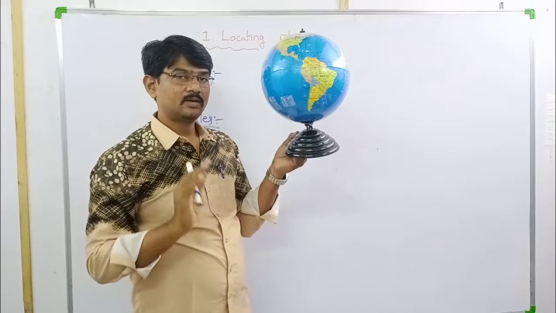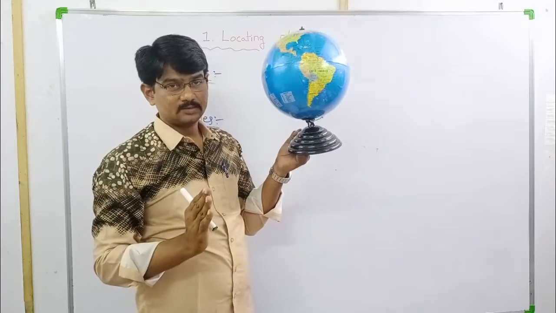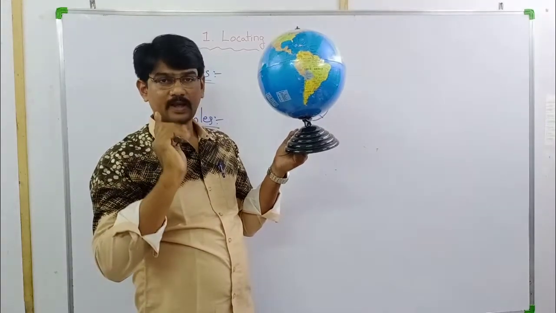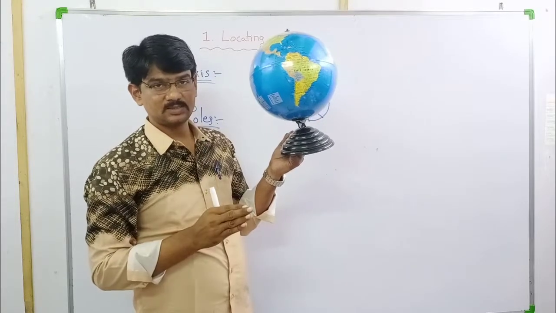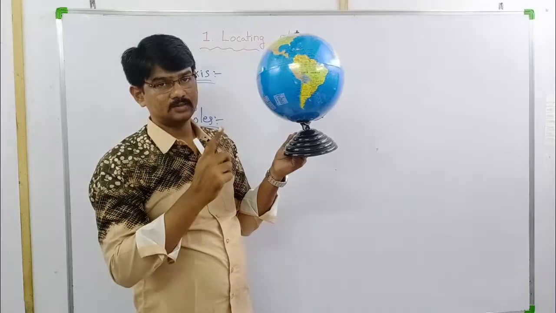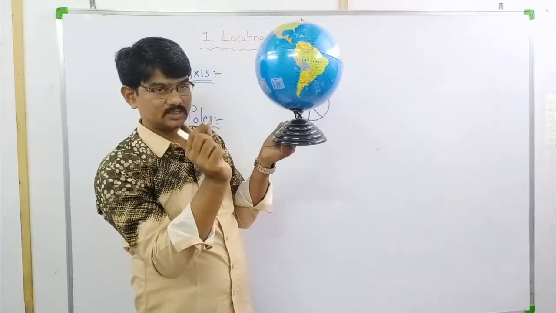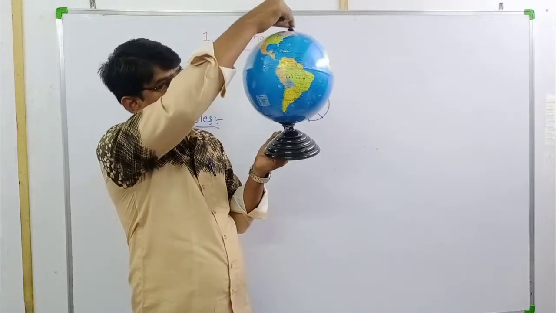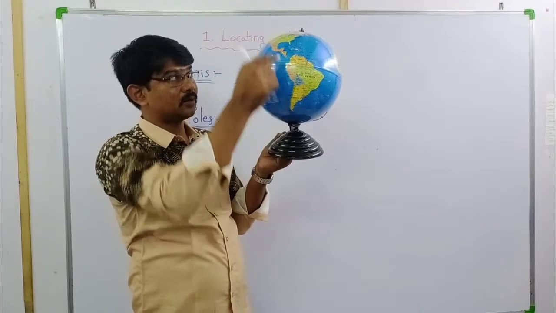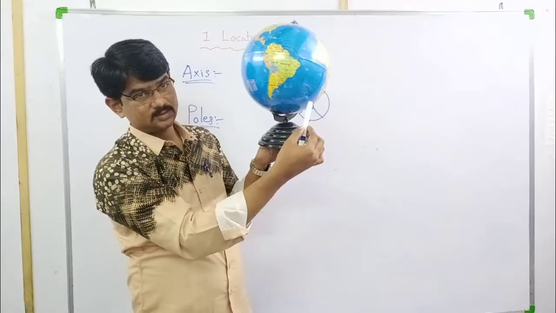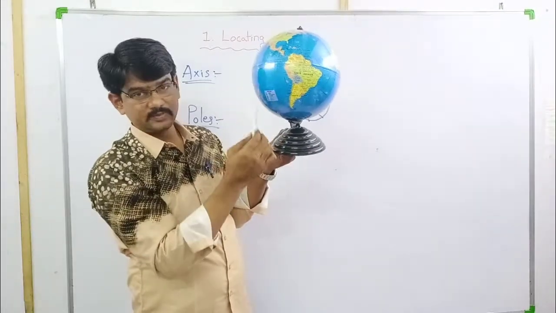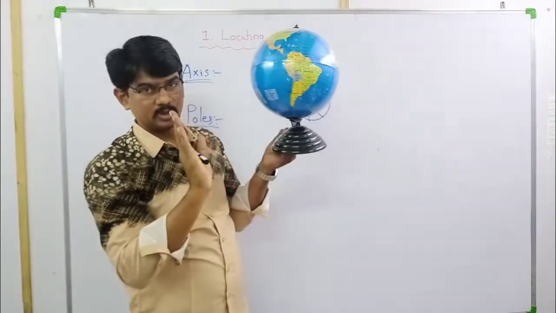I said axis is useful to rotate. What is the work of the axis? To rotate something. Just feel that between the two points, the bottom and the top point, there is an axis, between the two poles. It should rotate, right?